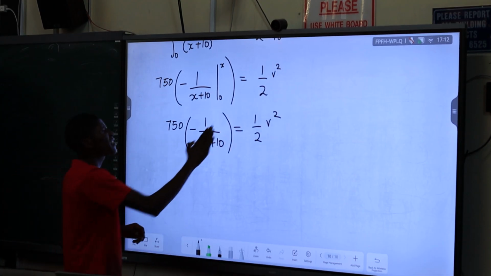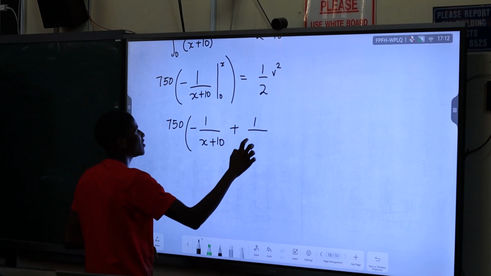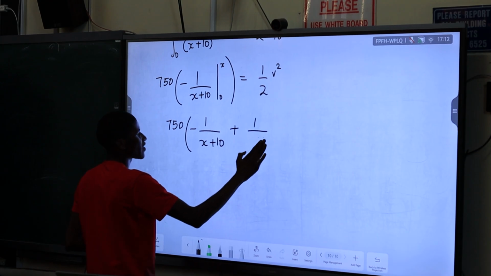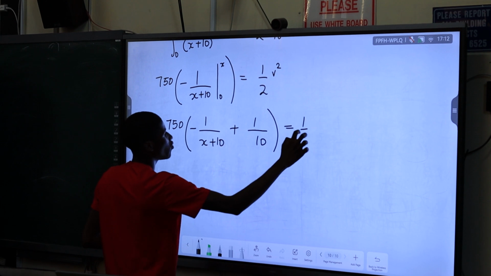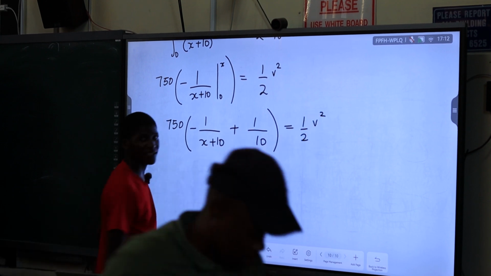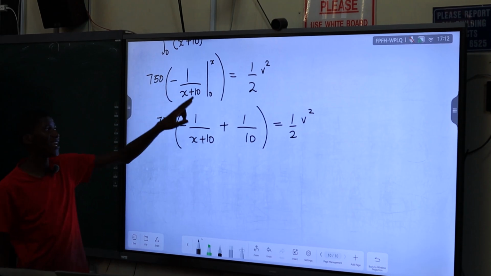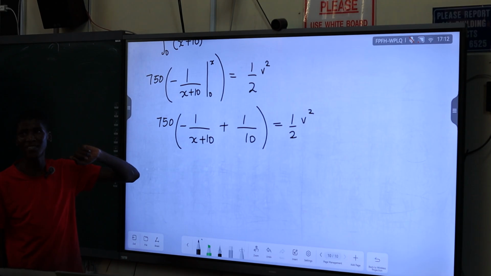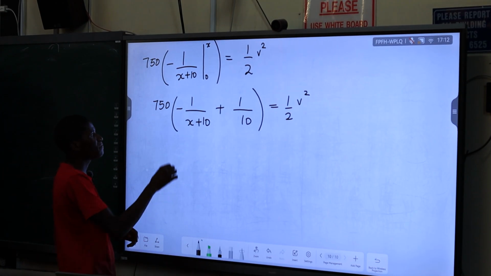If you substitute the lower bound, 1 over 0 plus 10, which is just going to give us 10, equal to 1 over 2 v squared. So you substitute the upper bound x, then minus you substitute 0.